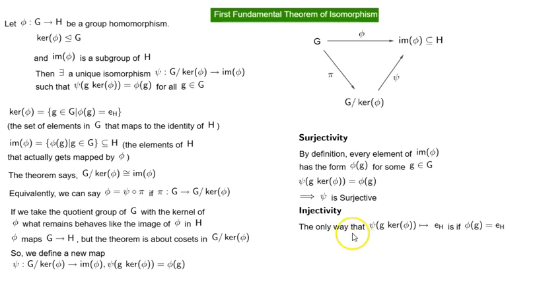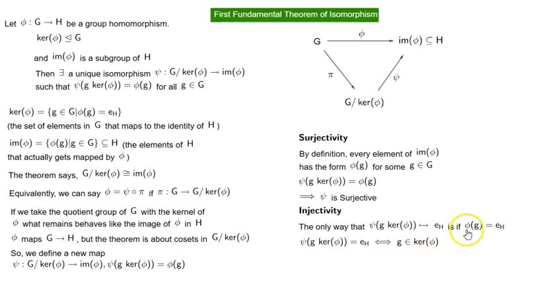The only way that psi of G times kernel of phi maps to the identity of H is if phi of G is equal to the identity of H. So we can write it as psi of G times kernel of phi is equal to identity of H if and only if G is in the kernel of phi.